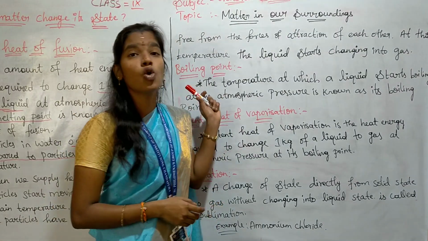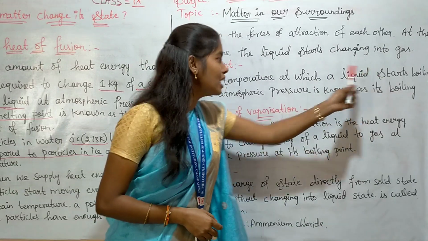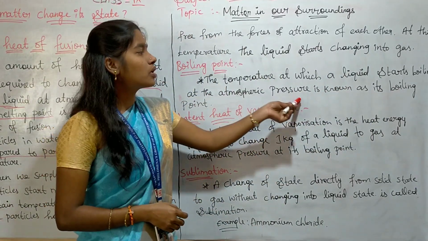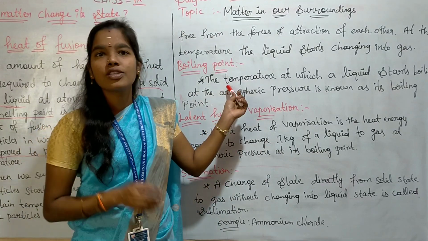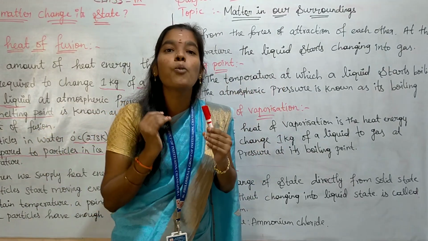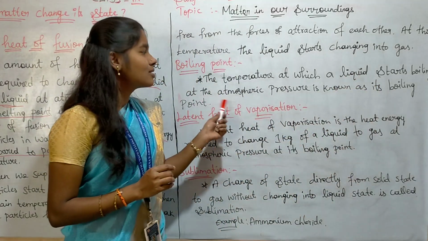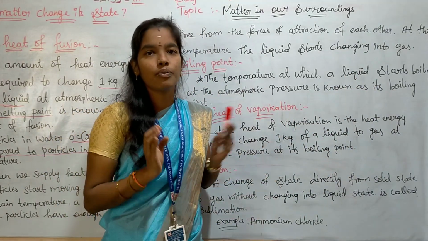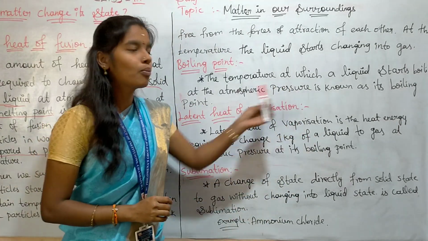The next one is boiling point. The temperature at which a liquid starts boiling at atmospheric pressure is known as its boiling point. So it is the temperature at which a liquid will start boiling, not melting.